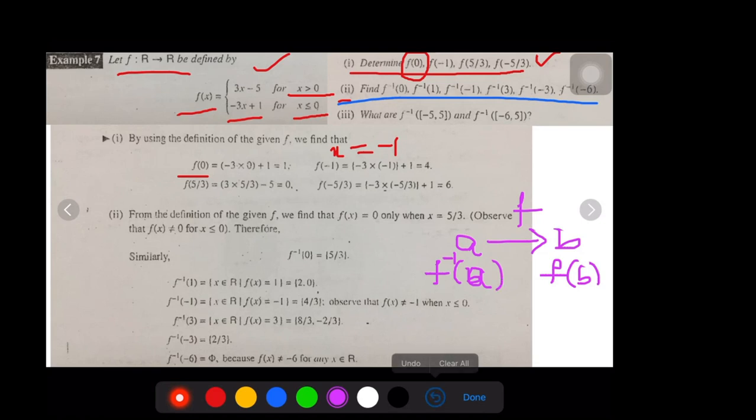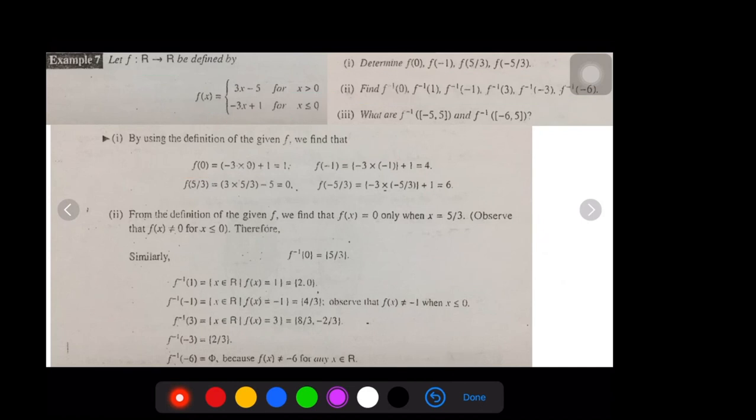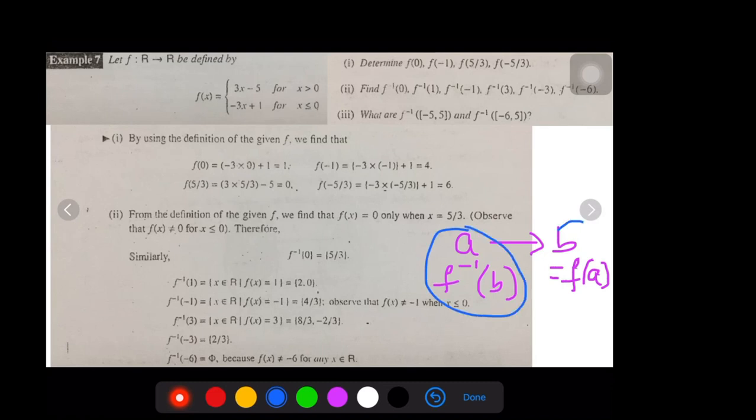Is that correct? Yes. A to B. B can be written as what? B is f of A. So what is A called? A is called f inverse of B. So these two are one and the same, and these two are one and the same. You just computed this part over.